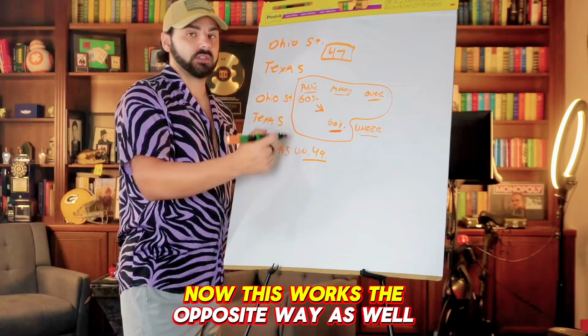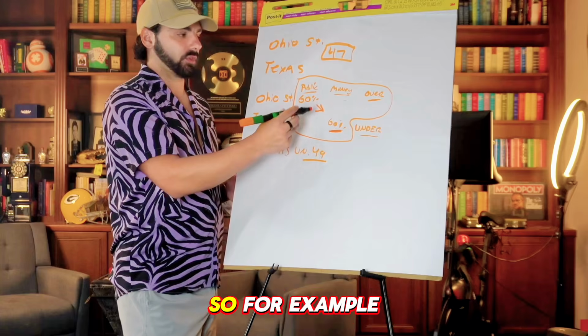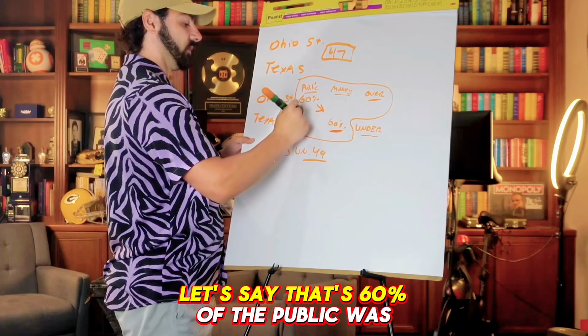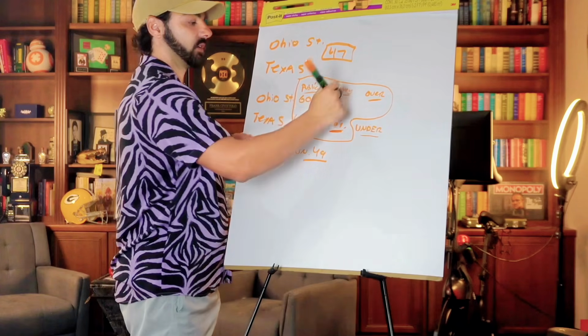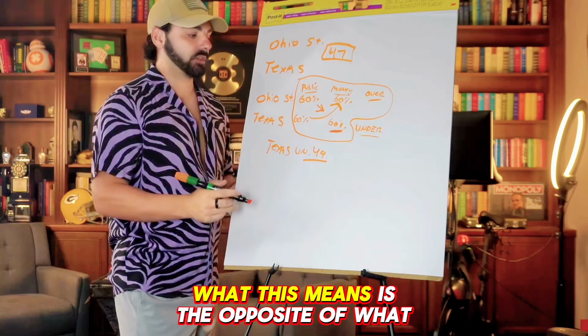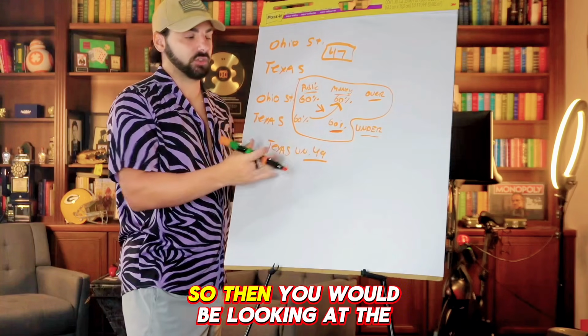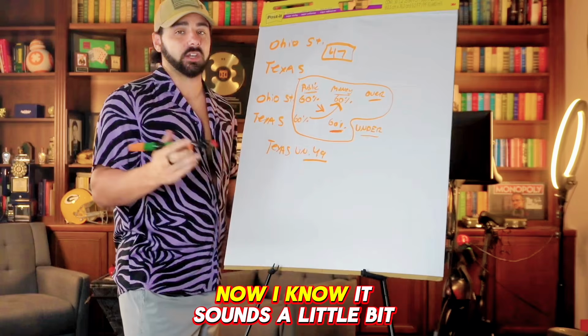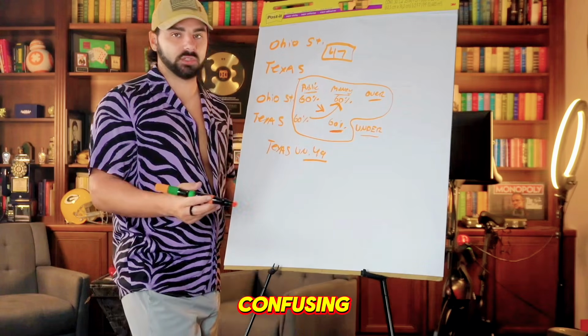Now this works the opposite way as well. For example, if we're looking at the over here, let's say that 60% of the public was on the under, but 60% of the money was on the over. What this means is the opposite of what we just looked at, so you would be looking at the over in this scenario. Now I know it sounds a little bit confusing, but it's really not.